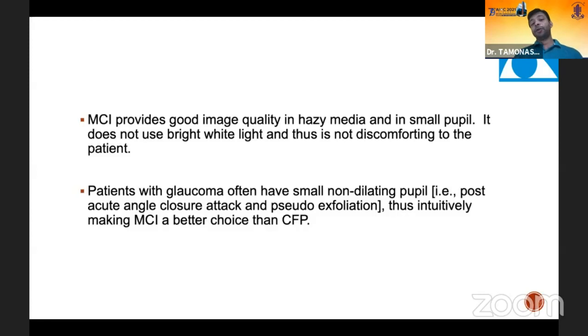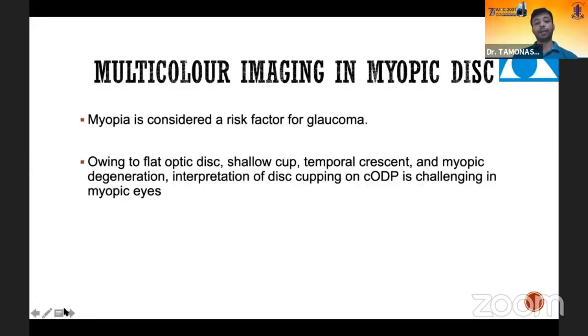And it can give a good image quality in hazy media also, as Dr. Kumar said. If there is a hazy media like asteroid hyalosis or lens haze, or there is a small pupil, we can get a better image quality with the multicolored image. In patients of glaucoma, often they have non-dilating pupils, like post-angle closure attack or pseudoexfoliation. In those cases, the pupil doesn't dilate. We can't dilate the pupils. In those cases, the multicolored image is obviously a better choice than color fundus photography.